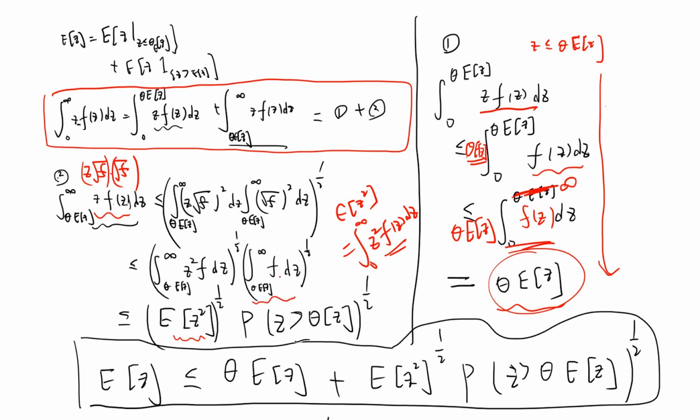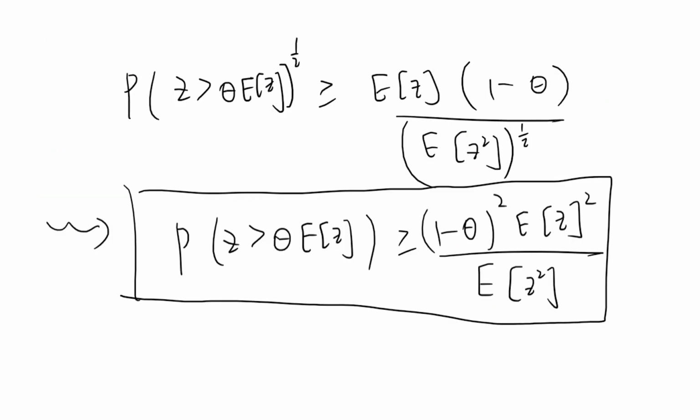And what is this other term? This is the PDF integrated from theta E[Z] to infinity, which is exactly the probability that Z is greater than theta E[Z], and take a square root. Okay, so combine these. This is E[Z] will be less than or equal to theta E[Z] plus the square root of E[Z squared] times the square root of P(Z greater than theta E[Z]).